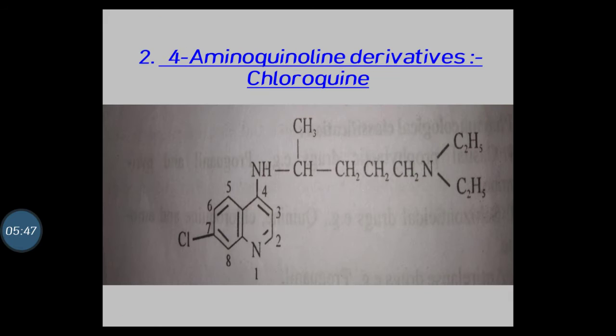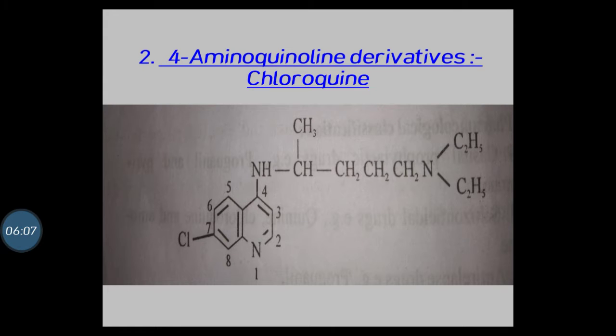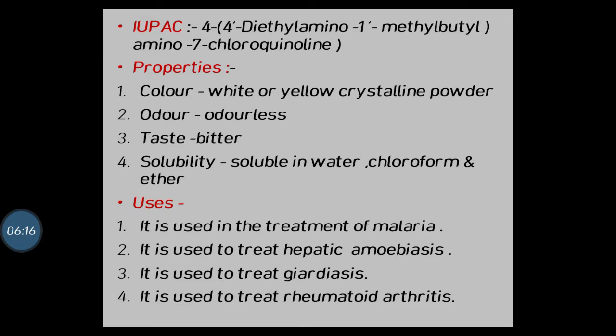In that, 4-diethylamino: the first carbon atom is here, 1, 2, 3, 4, that is 4-diethylamino, 1-methylbutyl. This is a methyl butyl. Why butyl? Because there are 4 carbon atoms here, and at the 1 position there is a methyl group here, so that's why 1-methylbutyl, whole bracket close.